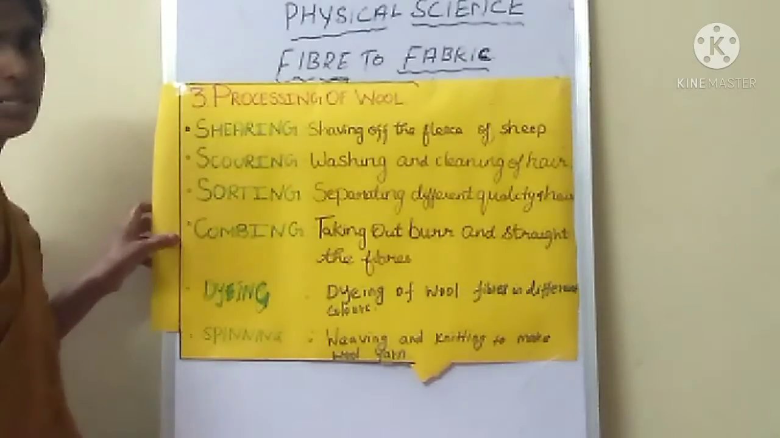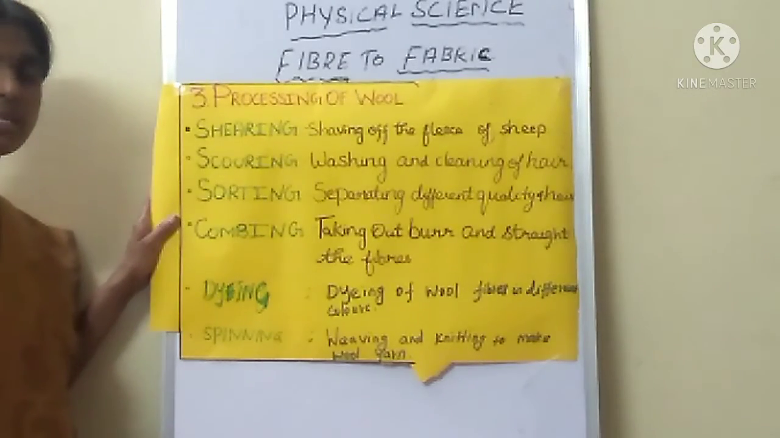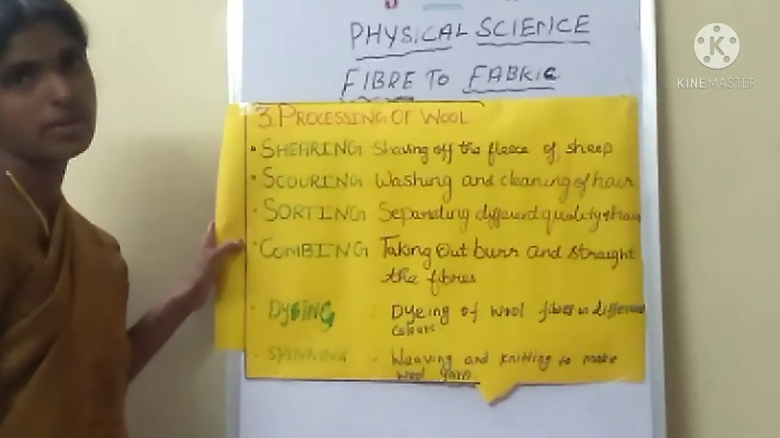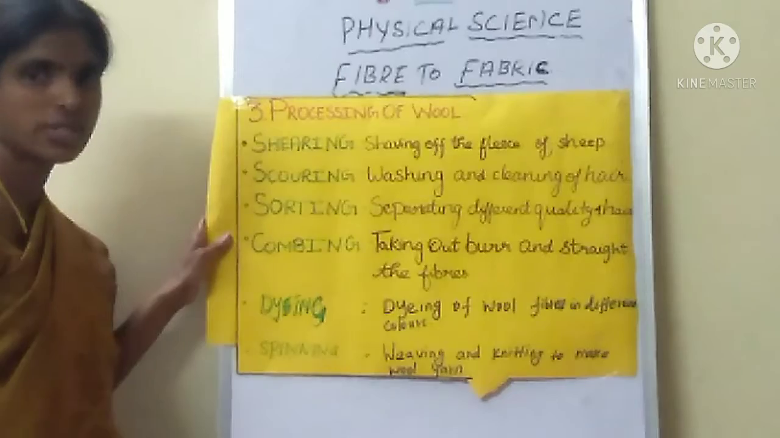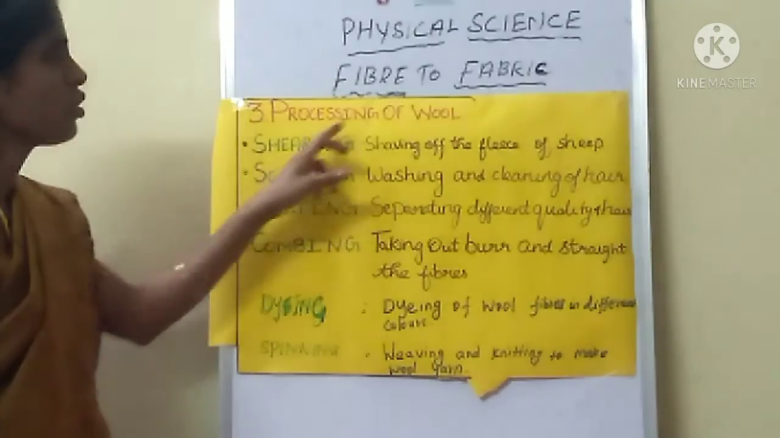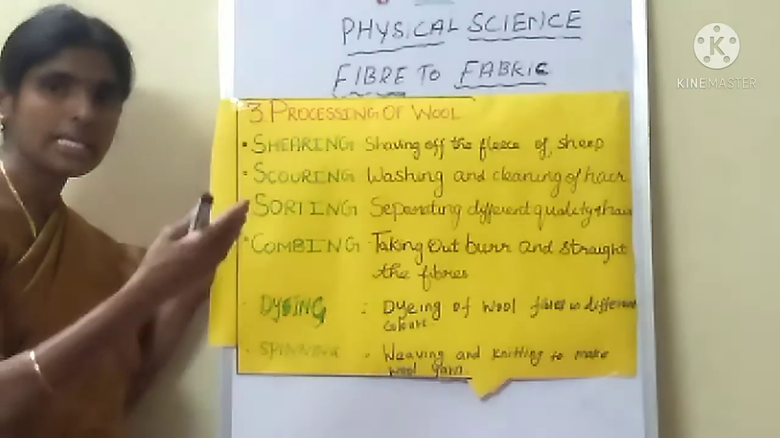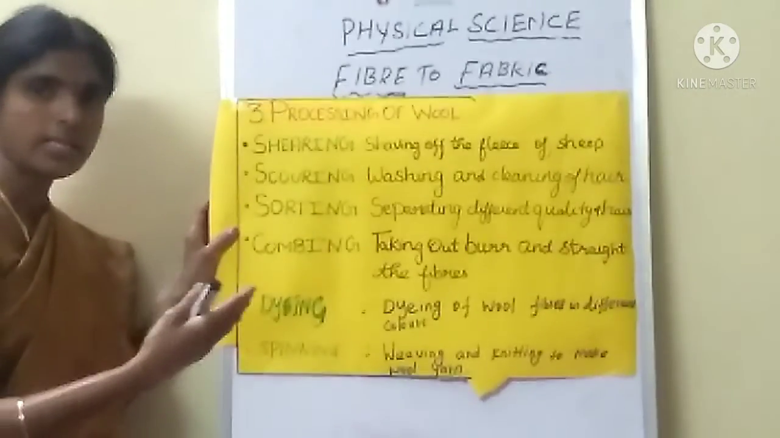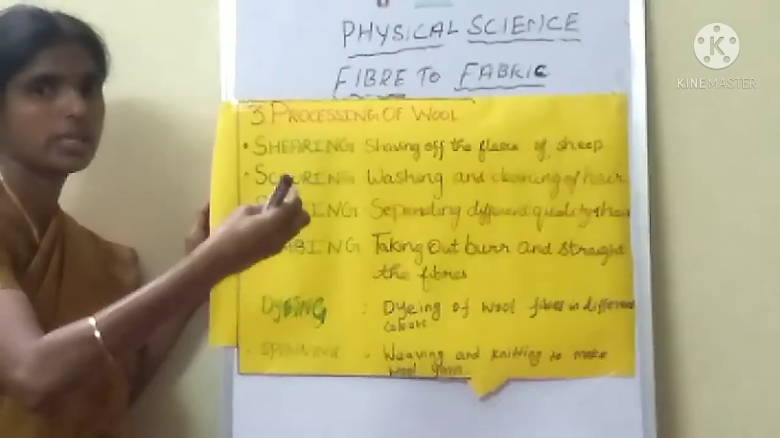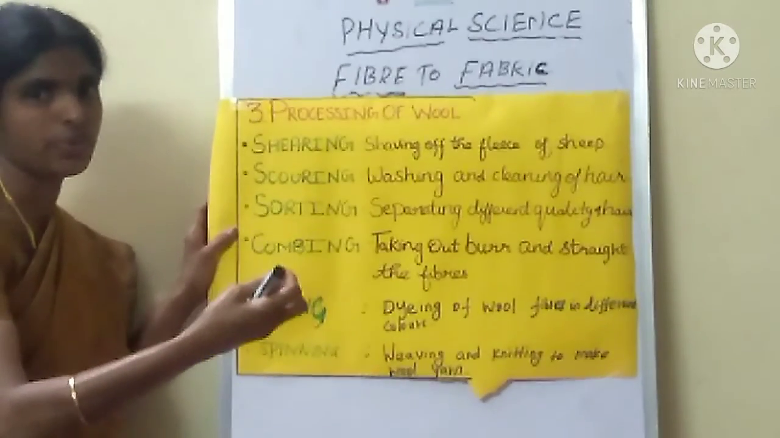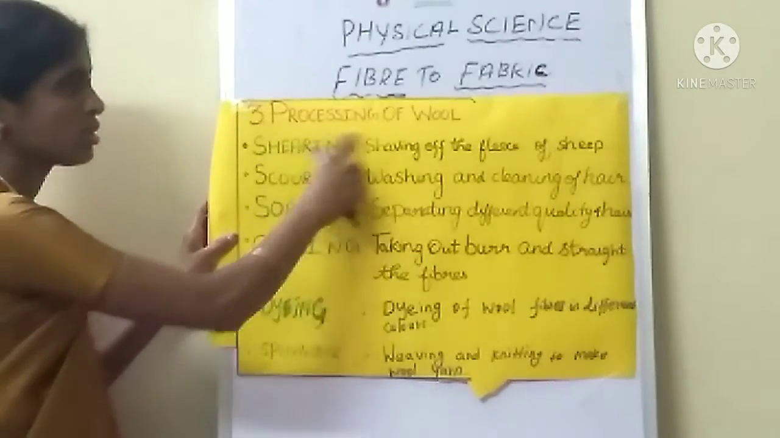Next, how to get wool from animals. Three methods are there. What is the first method? Rearing of sheep. What is the second? Breeding of sheep. And the third one is the processing of wool. First we buy the sheep, then give food for them. Another one is selective breeding, that is the breeding of sheep. And another one is the processing of wool.